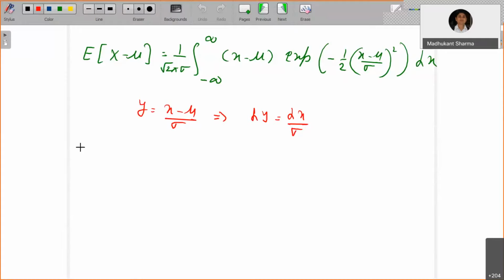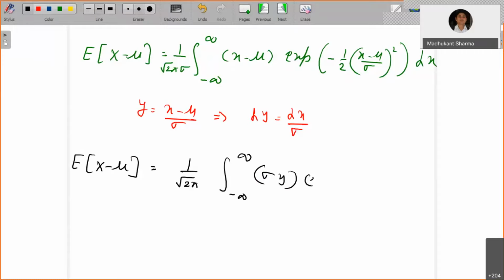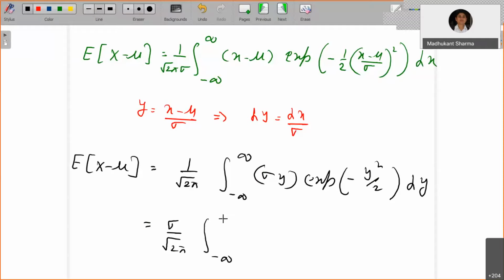So what is the expectation of x minus mu in this case? It's going to be 1 upon square root of 2 pi, integration from minus infinity to infinity, where x minus mu is sigma y, times exponential of minus y square by 2 dy, because dx by sigma is dy. So sigma I can take out. That's going to be sigma by square root of 2 pi, integral from minus infinity to infinity of y times e to the power minus y square by 2 dy.